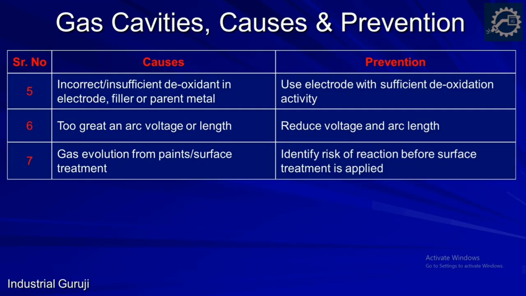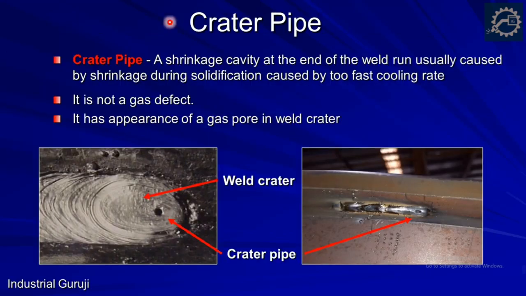Now we'll move towards shrinkage cavity, that is crater pipe. Crater pipe is a shrinkage cavity at the end of a weld run, usually caused by shrinkage during solidification due to too fast a cooling rate. Remember, friends, it's not a gas defect. It happens due to shrinkage.